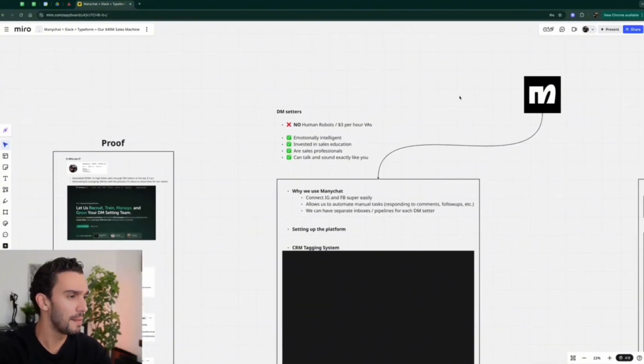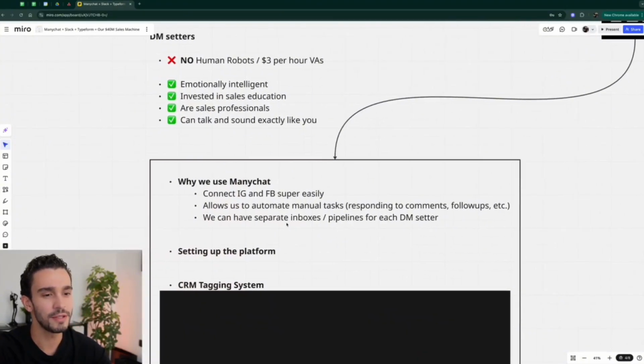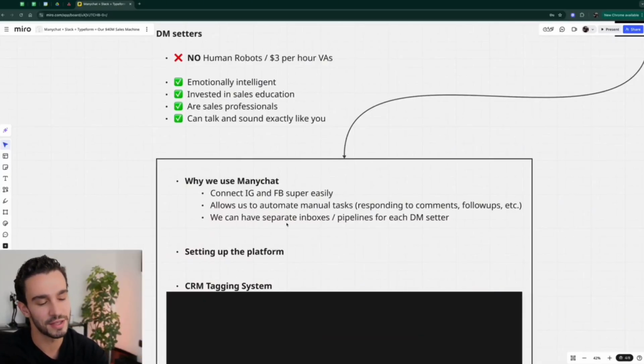So I'm going to dive right in to Manychat. Why we use Manychat? Obviously, it allows us to connect with Instagram and Facebook super easily. It allows us to automate manual tasks, such as responding to comments, follow-ups, so on and so forth. And we can have separate inboxes and pipelines for each DM setter, which allows us and our team to go in and review specific conversations for specific DM setters and give specific feedback to specific team members, which is invaluable to us. It's very, very, very important.